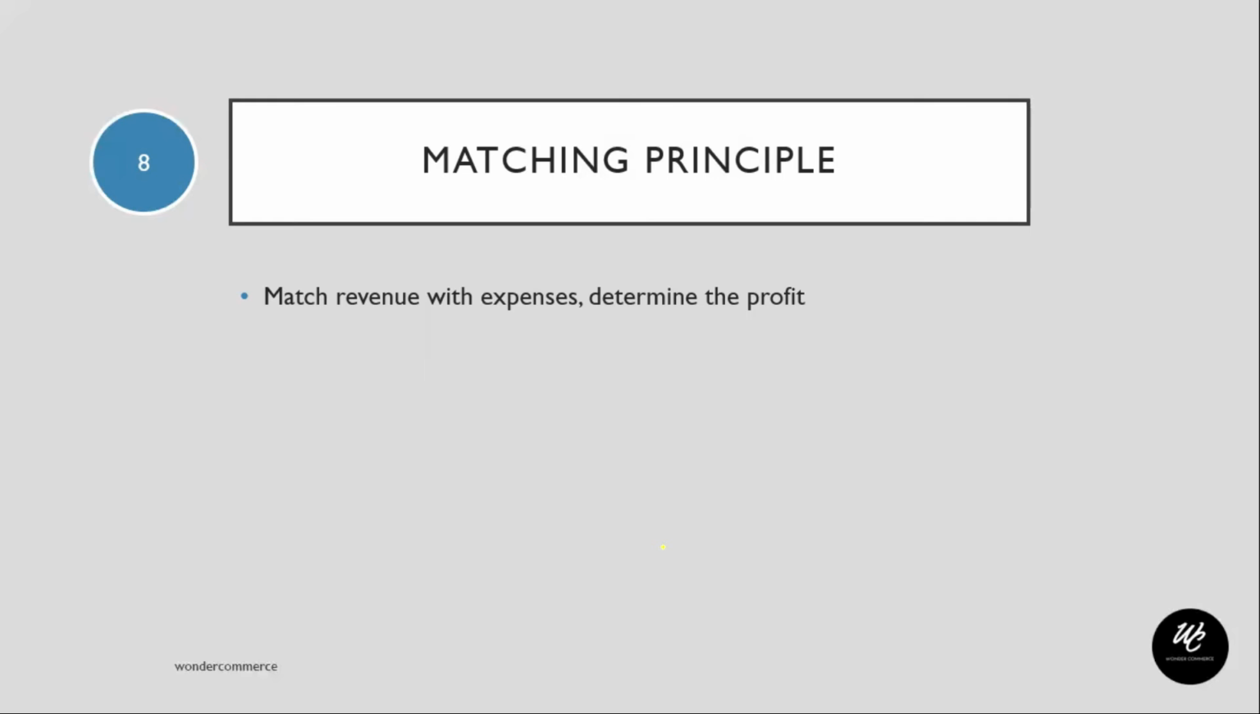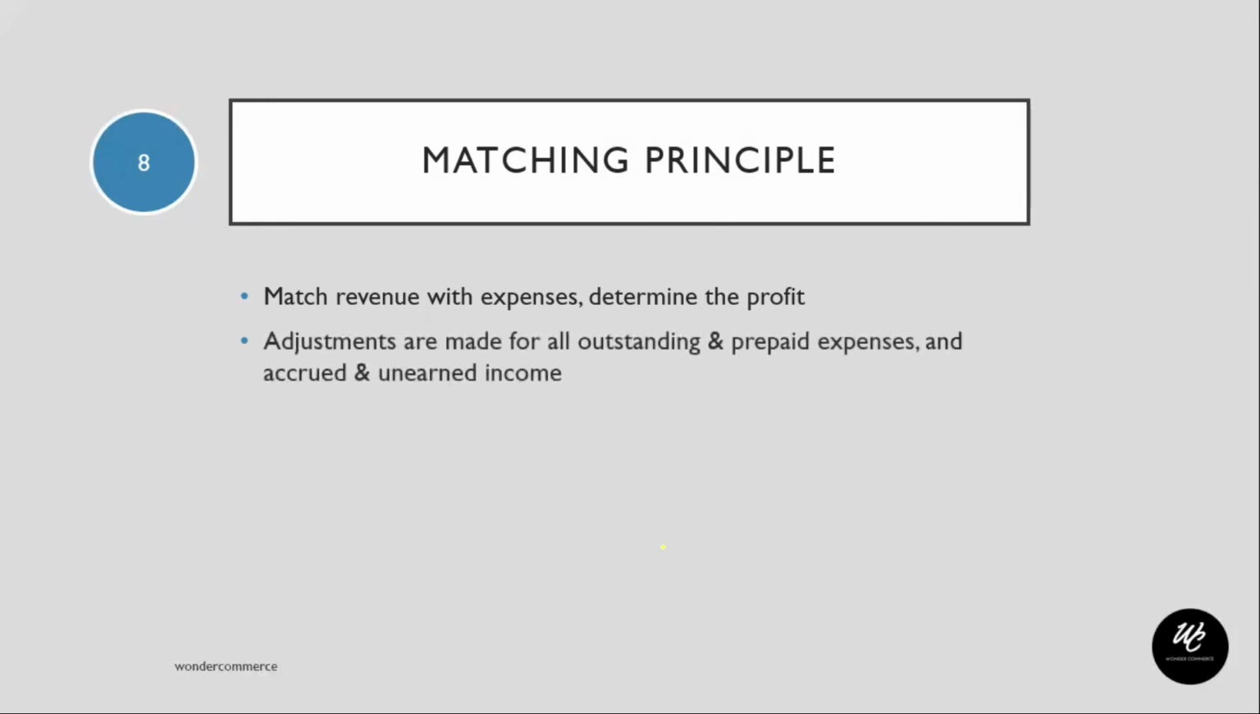it is necessary to match all the revenues of the period with the expenses of that period to determine the correct profit or loss for the accounting period. So the revenue that is earned during the period is matched with the expenditure incurred to earn that revenue. It is not relevant when the payment was made or received, or when the cash came. According to this, all the adjustments are made for outstanding and prepaid expenses, accrued and unearned income and so on. So this is the matching principle.